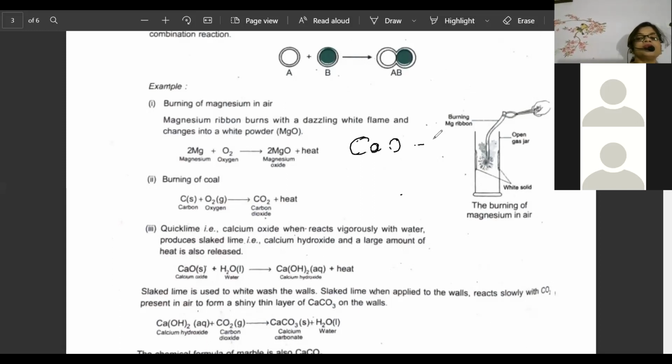CaO, quicklime. Then Ca(OH)2 is calcium hydroxide, which is called slaked lime. Yesterday itself I have talked about it. The combination reaction I finished yesterday, but some children had doubts, so I discussed this. And then next one is coming.